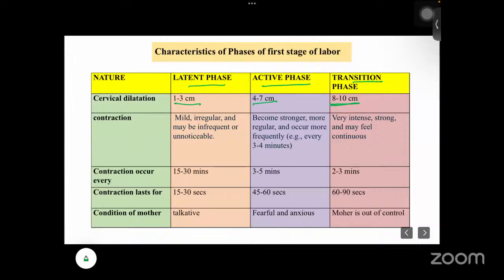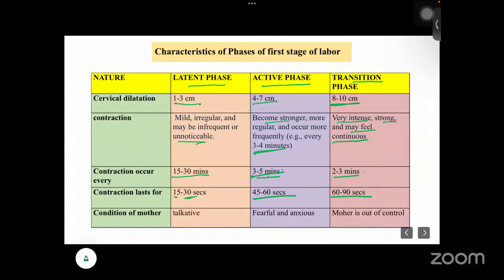Contractions in the latent phase are mild, irregular, and maybe infrequent or unnoticeable. In the active phase they become stronger, more regular, and occur more frequently, every 3 to 5 minutes, lasting 45 to 60 seconds. In the transition phase they are more intense and strong, and may feel continuous, occurring every 2 to 3 minutes and lasting longer, almost 60 to 90 seconds. In the latent phase they occur every 15 to 30 minutes and last only 15 to 30 seconds.